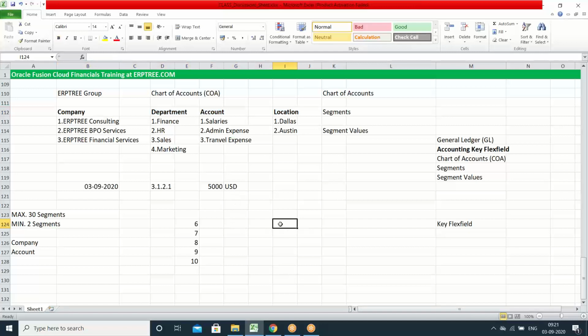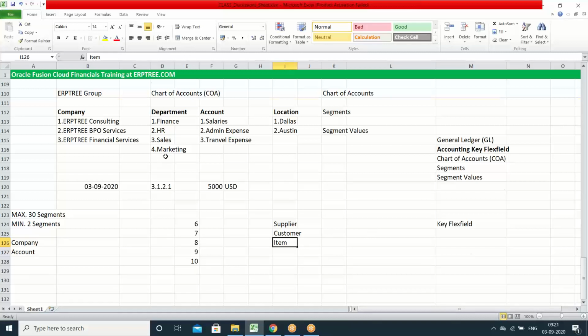Say, for example, in payables we use supplier. When we create invoices, we create invoices against the suppliers. When you create transactions in receivables, we use customer. When you record inventory-related transactions, we use the item. Now, suppliers, customers and items you should not take as segments in the chart of accounts. The reason is that supplier data you can use in the purchasing and payables applications only. Customer data you can use in order management and receivables. Item data you can use only in inventory.